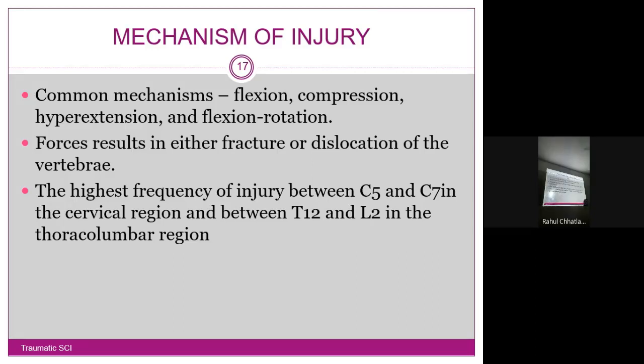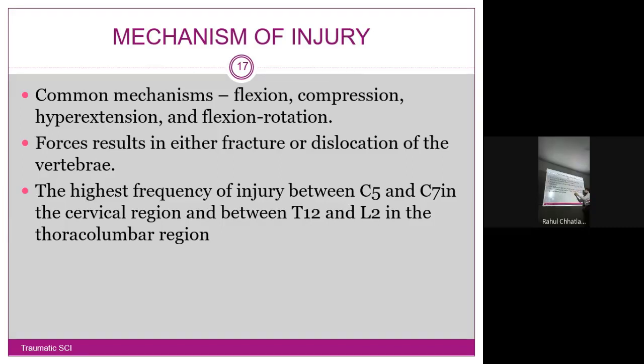The highest frequency of injury occurs between C5 and C7 in the cervical region and between T12 and L2 in the thoracolumbar region. These levels are most prone to injury. The most common reason for cervical being involved is increased range of motion equals decreased stability.